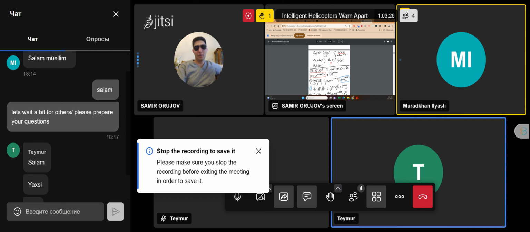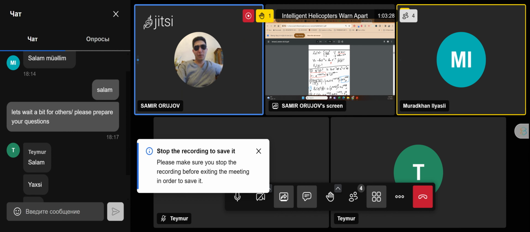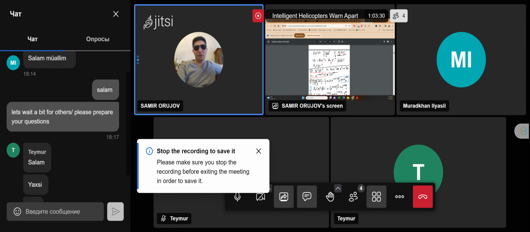Okay. Here also the same goes on. You see, I wrote ln x to power minus 4. It shows it as ln y to power minus 4. I don't know why. It's the problem with the board itself.